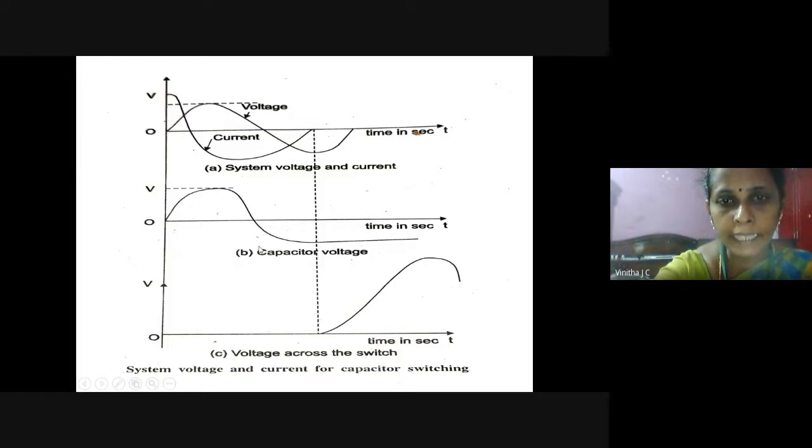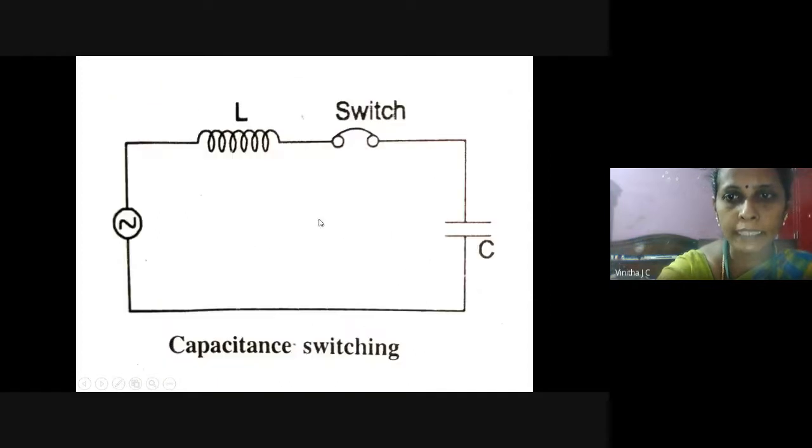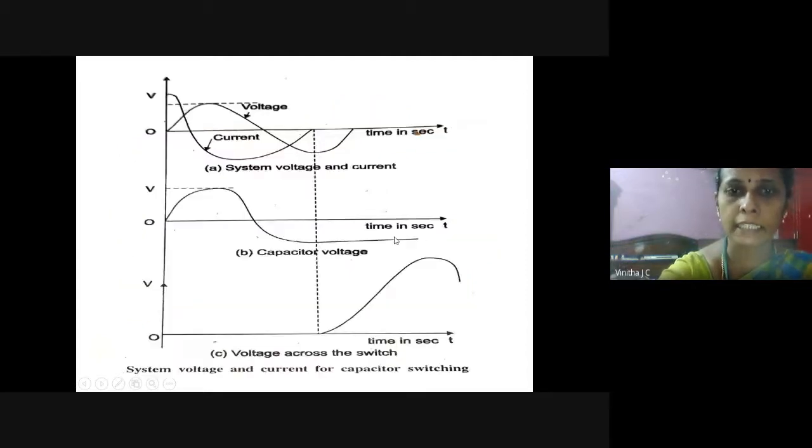Now the second waveform is drawn for the capacitor voltage. Whenever the circuit breaker contacts are in the closed position, the capacitor is continuously charging. So when the supply is on, the capacitor voltage moves along with the supply voltage, so its magnitude is just like the supply voltage.